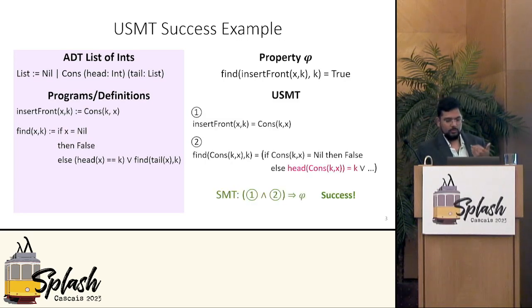Well, first we unfold the definitions on the given terms. So insert front of x comma k is equal to cons k comma x. Let's call that equation 1. And then we unfold the definition of find on cons k x. Let's call that equation 2. We now ask an SMT solver whether the conjunction of 1 and 2 implies the property phi. Note that this is a quantifier-free formula. And of course, in this case, this formula is actually true. The relevant bit is the disjunct marked in pink. This is an example where the USMT heuristic succeeds, and many proofs are of this kind in practice.